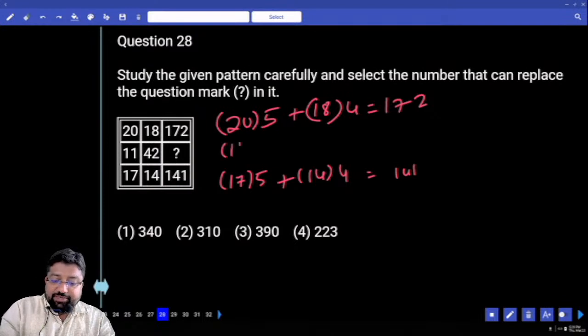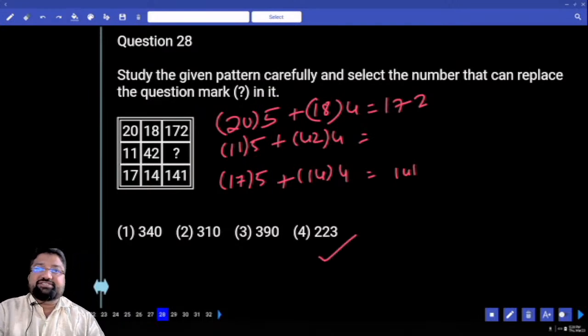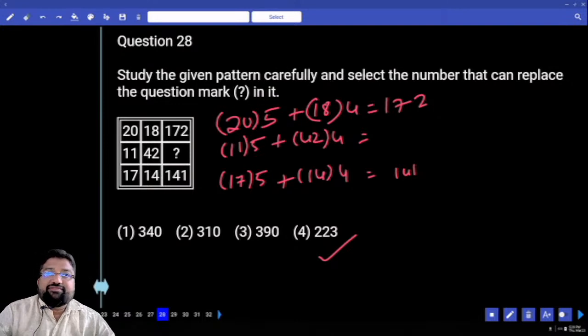11 5s 55, 42 into 4, 168 plus 55. 168 plus 55, 223. Do you have it in the options? Yes. You need to have fast reflections.